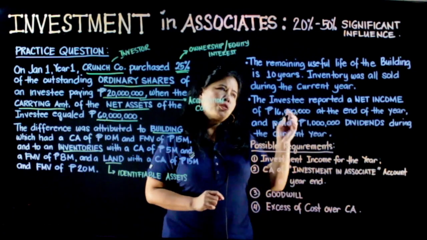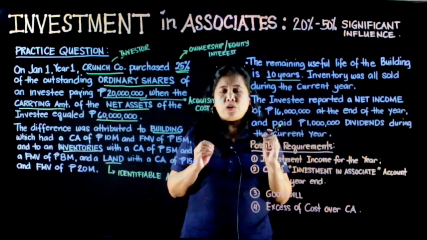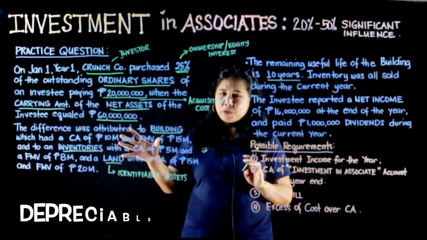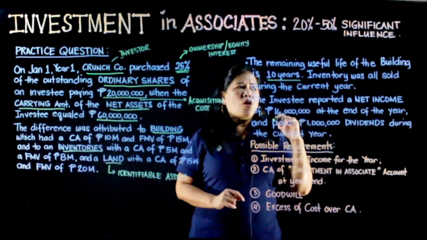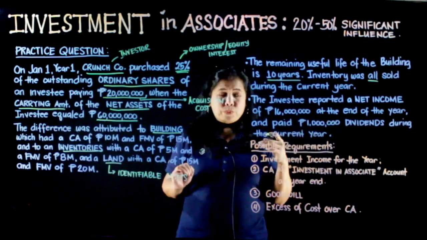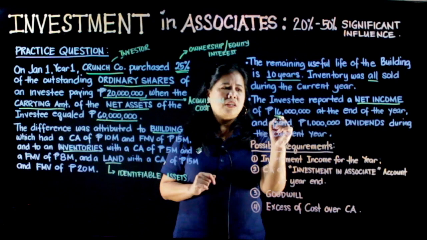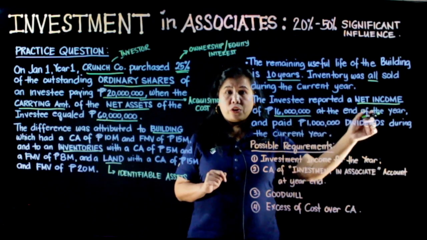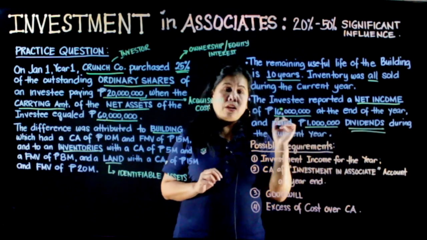And the remaining useful life of the building is 10 years. Kailangan natin ang remaining life ng mga depreciable assets na na-identify natin. The inventory was all sold during the current year. The investee reported a net income of 16 million at the end of the year and paid 1 million of dividend during the current year.